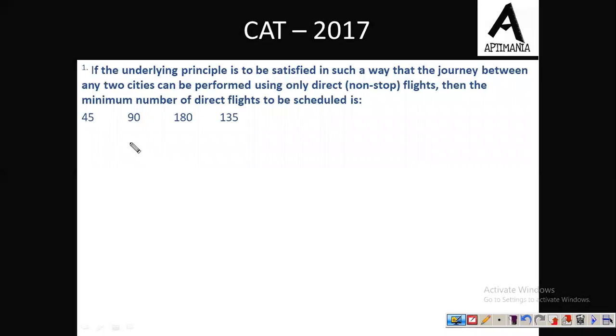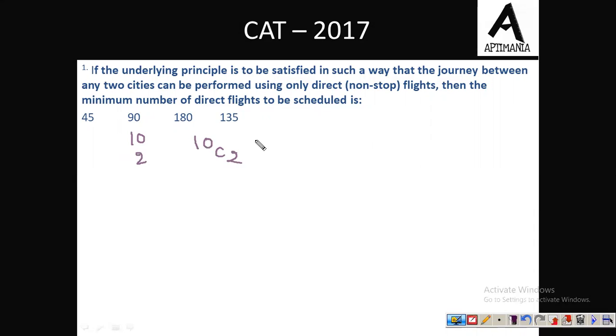See, हमें we need to minimize the total number of direct flights जिससे हम इन 10 cities में किसी भी city से किसी भी दूसरी city में जाकर और return भी आ सके. So basically we need to select 2 cities out of these 10 cities, है ना. Journey के लिए we need 2 cities, so that can be done in 10C2 ways. But then return journey भी है.